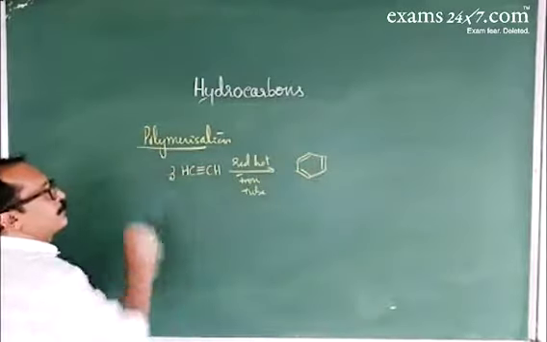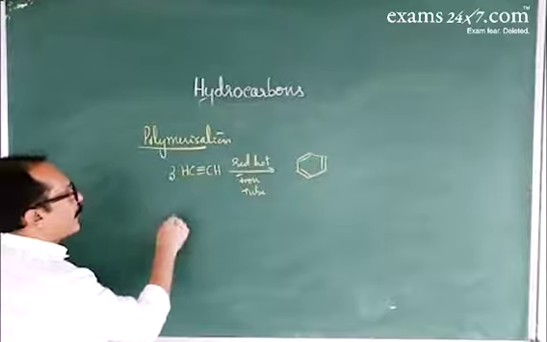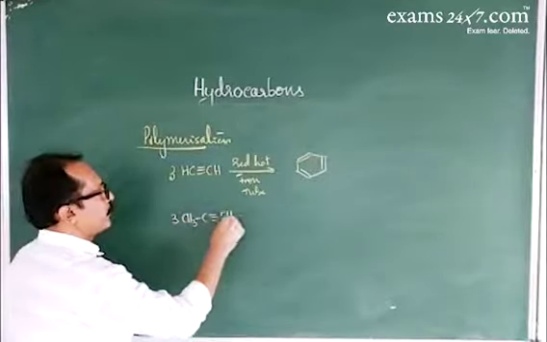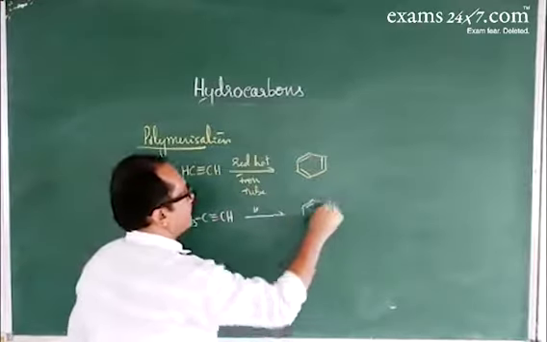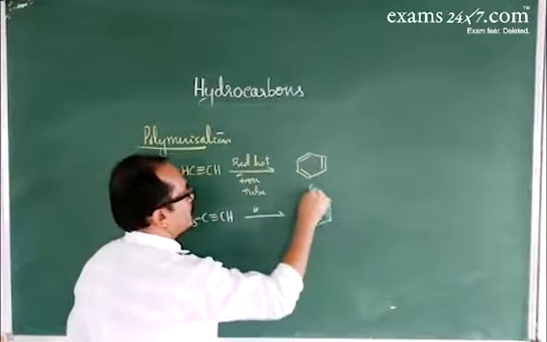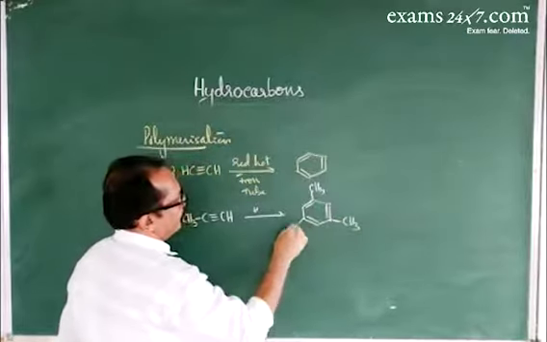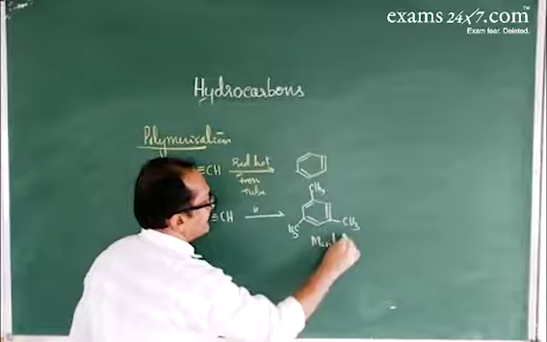Similarly, when propyne, CH3-C≡CH, is passed through a red hot iron tube, that gives the aromatic hydrocarbon 1,3,5-trimethylbenzene. It is also called mesitylene.